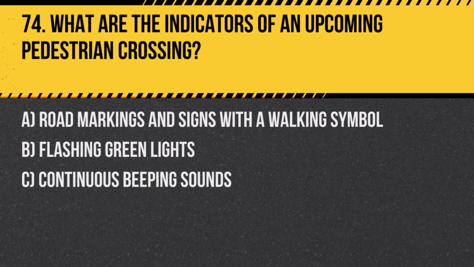A. Road markings and signs with a walking symbol. B. Flashing green lights. C. Continuous beeping sounds. Answer. A. Road markings and signs with a walking symbol. These indicators help drivers anticipate and yield to pedestrians.